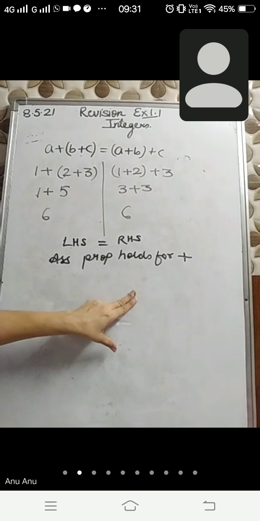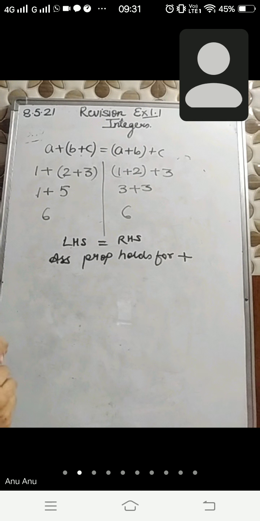Now today your homework is you will do this associative property of multiplication and division in your rough notebook. And tomorrow you will tell me whether it holds for multiplication or division or not.